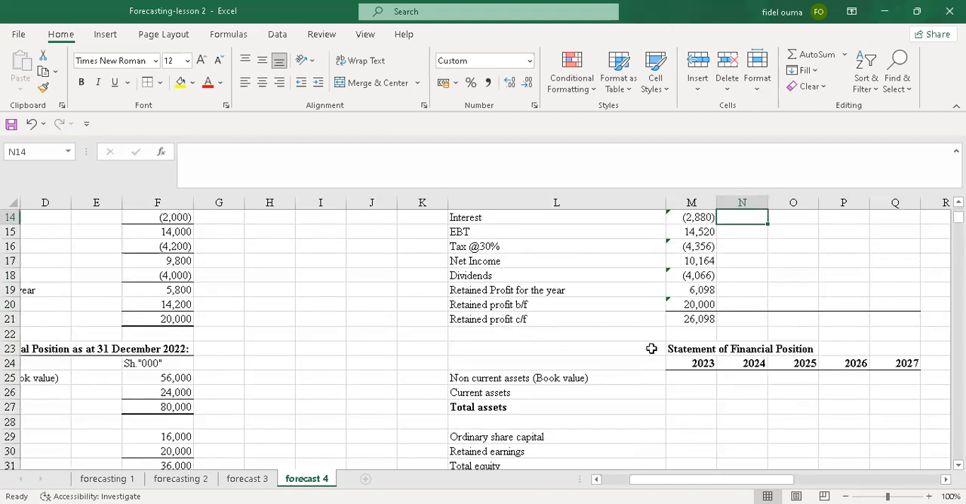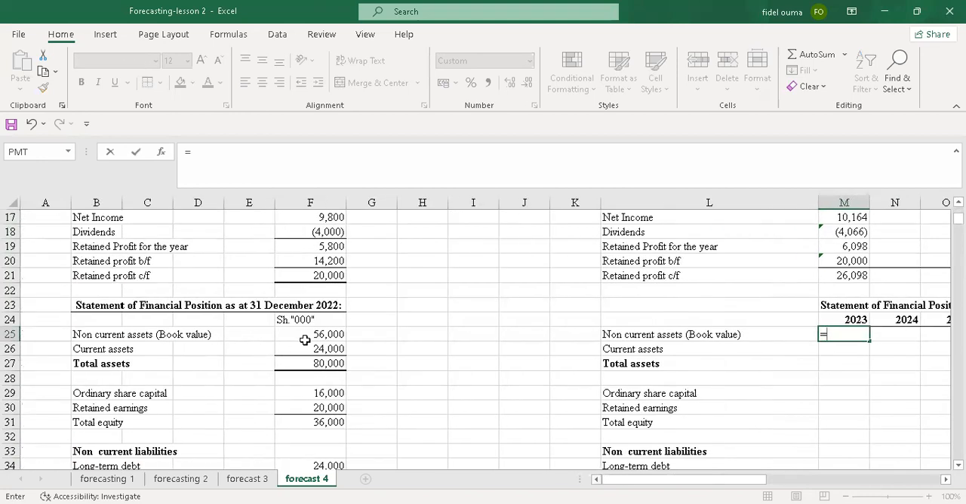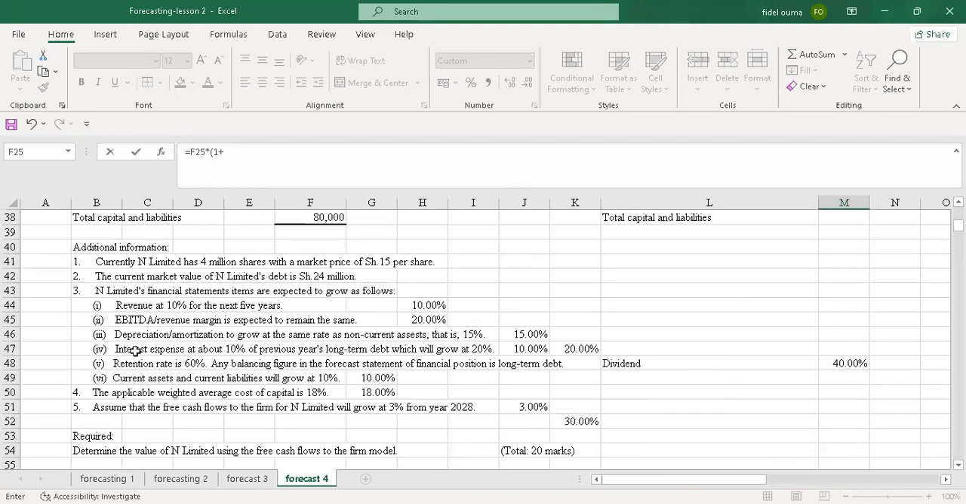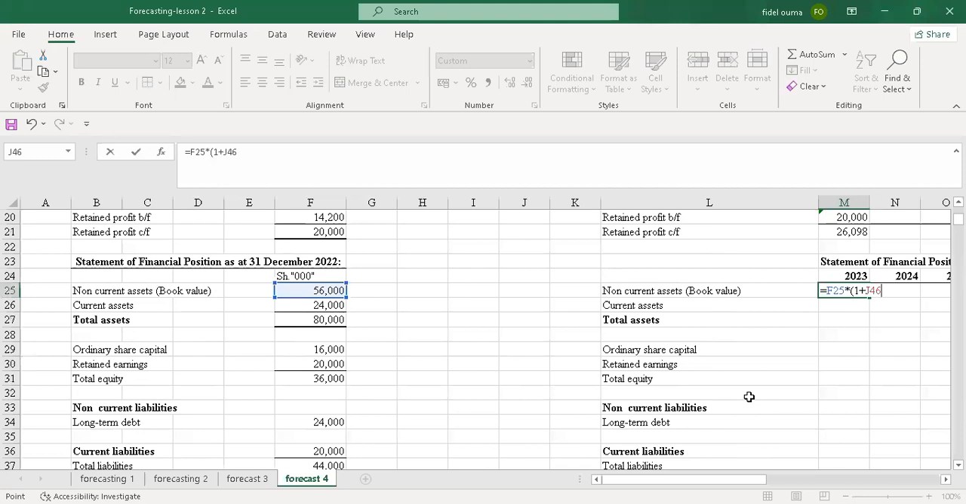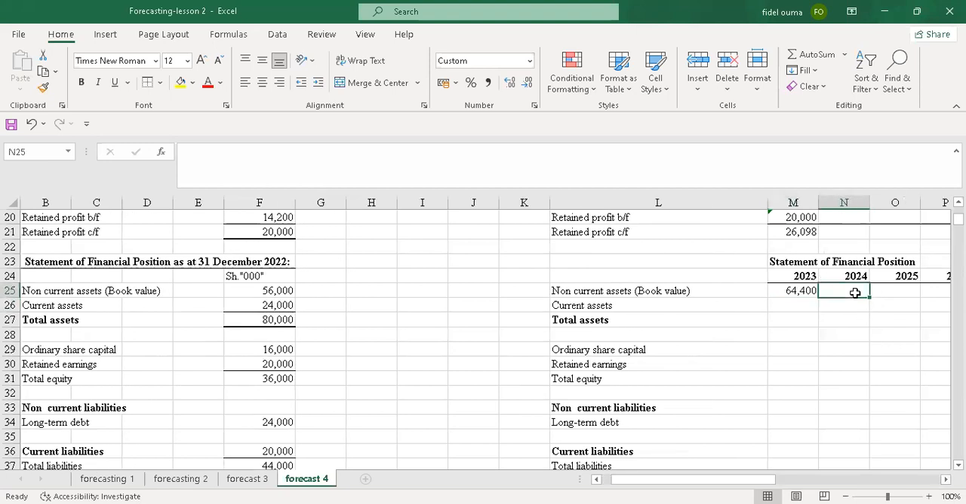So this is what I will do. I'll now come to the statement of financial position, and I'll start with non-current assets. I'll also do the forecast. So I'll pick this and multiply by 1 plus the growth rate. We are told that depreciation and amortization grow at the same rate as non-current assets, that is 15%. So I'll pick the 15%, then I'll lock it, then I'll enter.